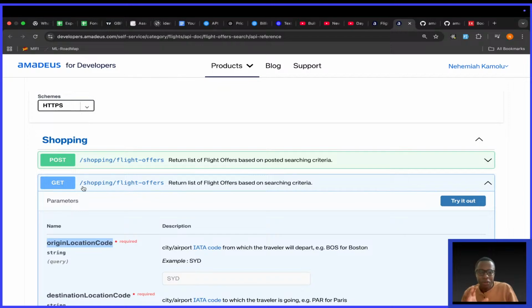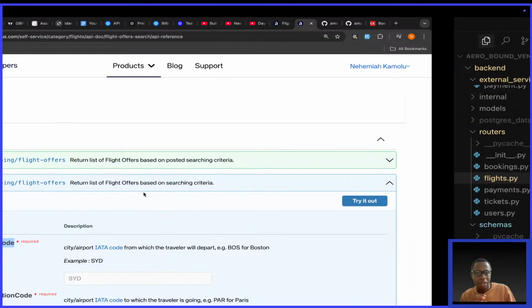So for now, we are just making sure that our calls to the Amadeus API are perfect. Then there are certain things I want to build on top, like caching, storing things in our database, sending notifications, payment platforms, and so many other things that are involved. So let us do the GET.